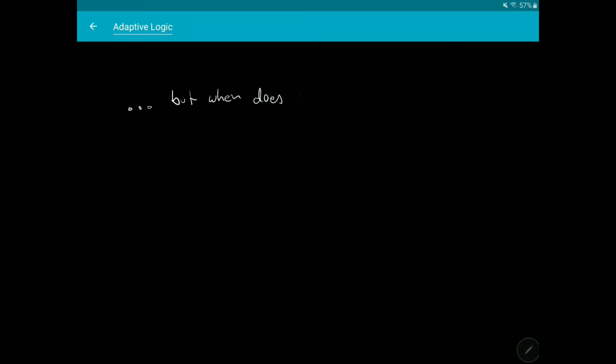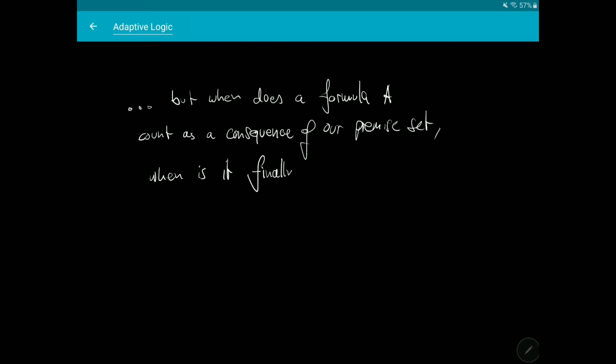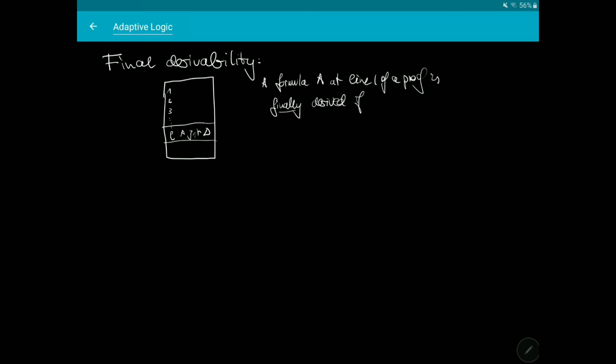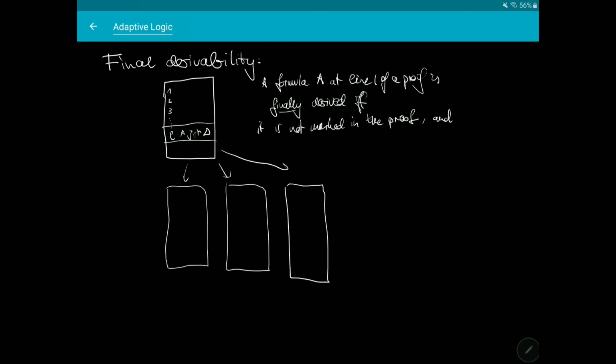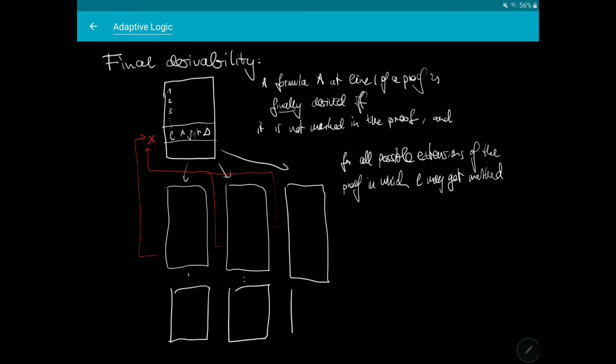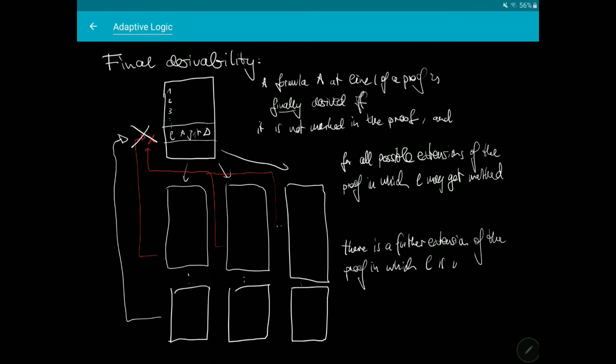So we have already seen that markings of lines may come and go. That opens the question when a formula should be considered a consequence of the premise set. When is it finally derived? The definition of final derivability says that a line L with a formula A is finally derived in a proof if it is currently unmarked, and any extension of the proof in which the line may get marked can be further extended in such a way that the line is again unmarked. Then the formula is said to be finally derived.